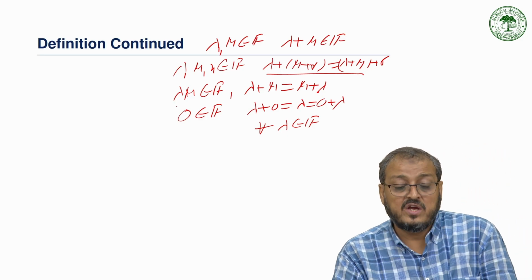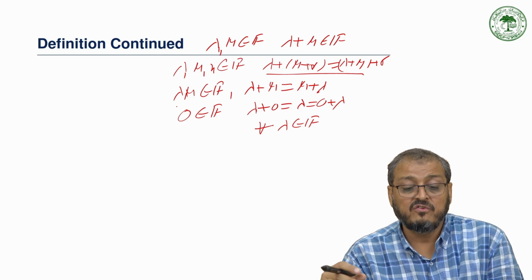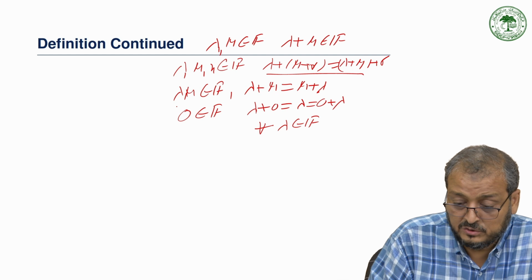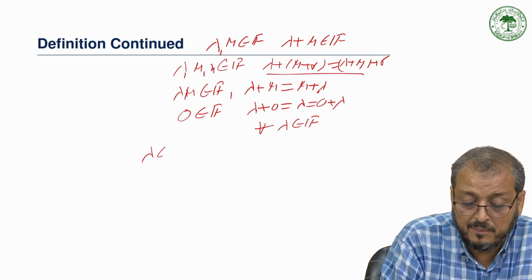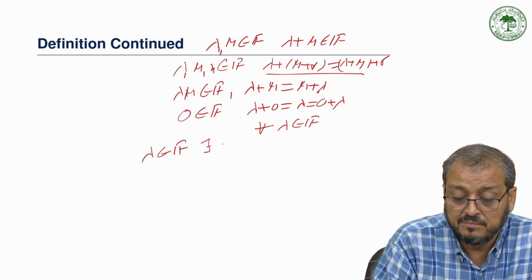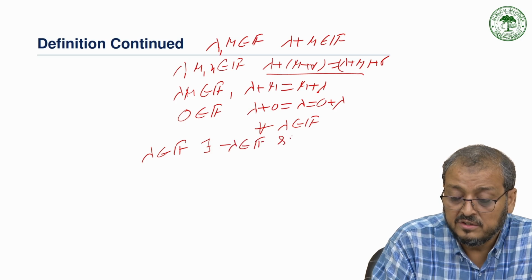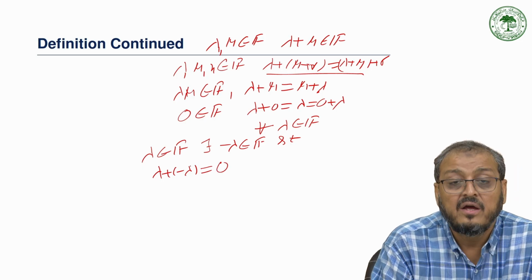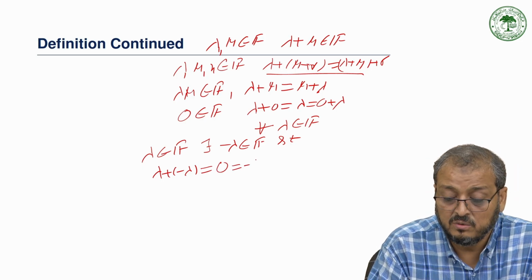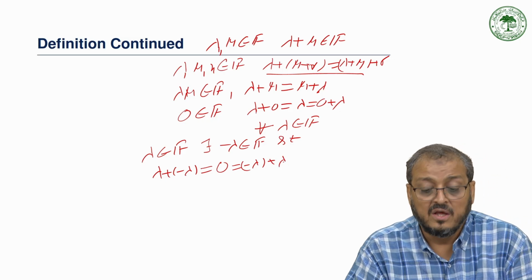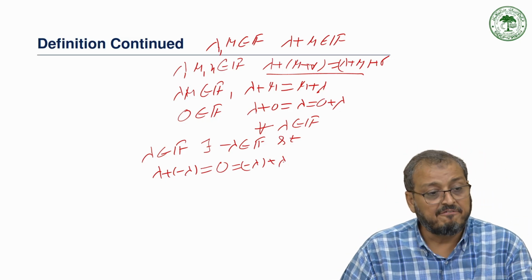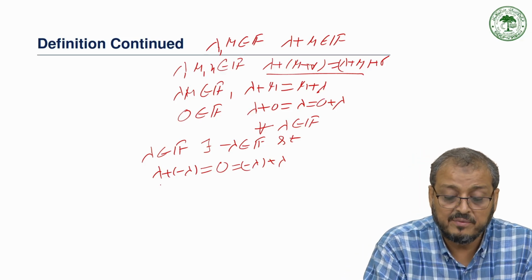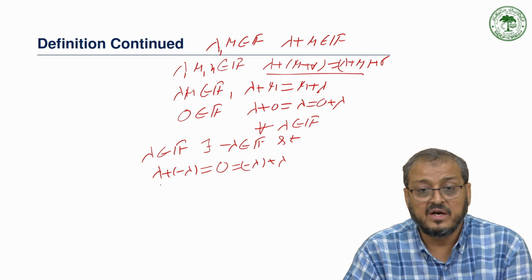This means we have to find a certain element in the set which, when added to any element of this set, gives the element itself. Also, for every lambda belonging to F, there exists some minus lambda also belonging to F such that lambda plus minus lambda is equal to the identity element, the additive identity, which is 0. This means for every lambda we can find a minus lambda in this set in the field F, and lambda plus minus lambda gives the identity element.